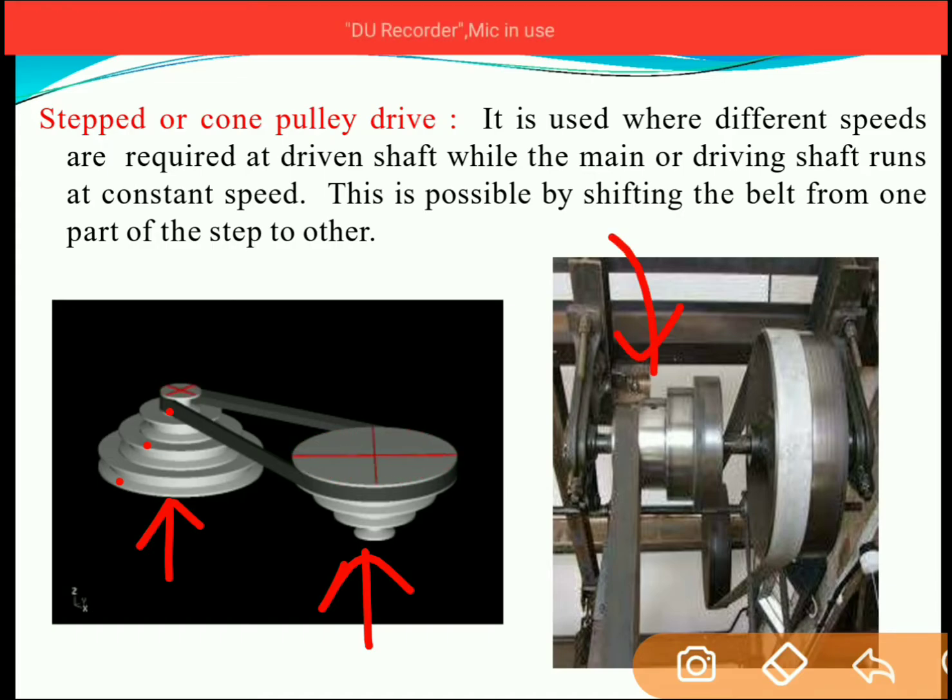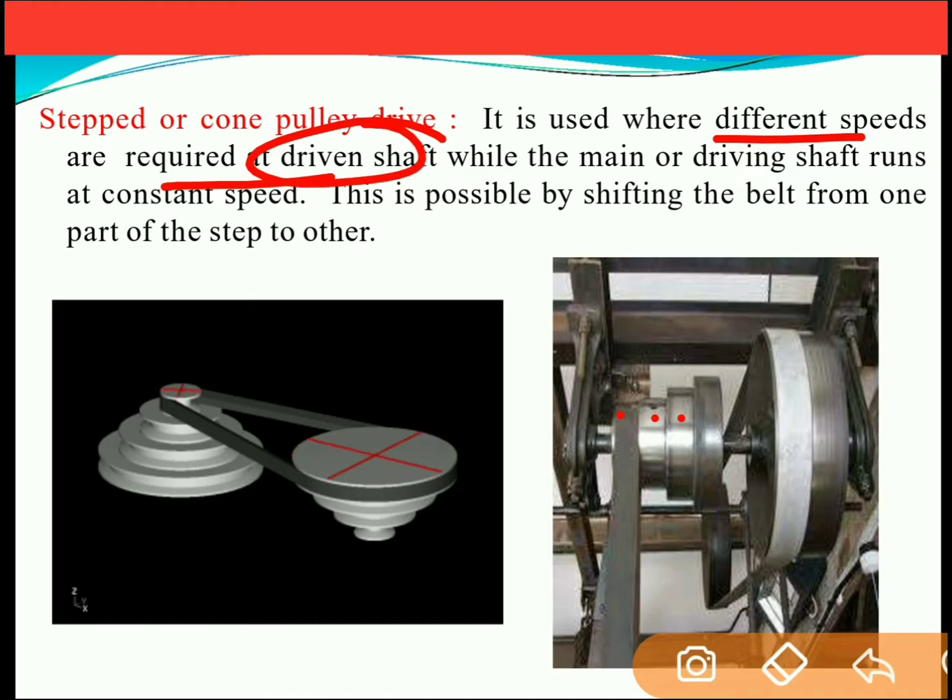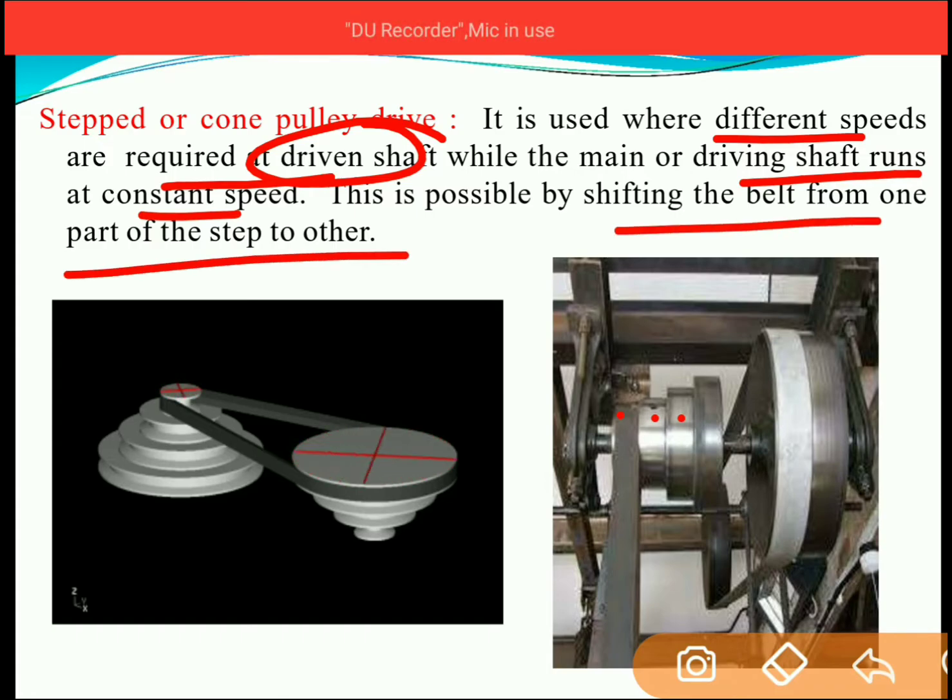Now the belt can easily be shifted from one step to another step. As the belt shifts from one step to another step, the speed of the driven shaft will vary. So this cone pulley drive is used when different speed is required at the driven shaft while the main or driving shaft runs at a constant speed. This is possible by shifting the belt from one part of the step to another. As we shift the belt from one step to another step, the diameter of the pulley is changing, and that's why the speed of the belt drive will also change.